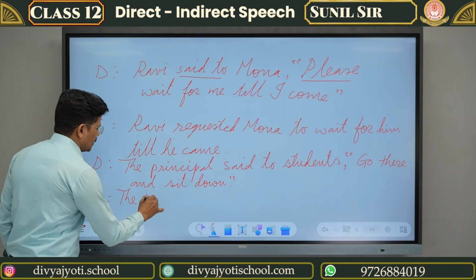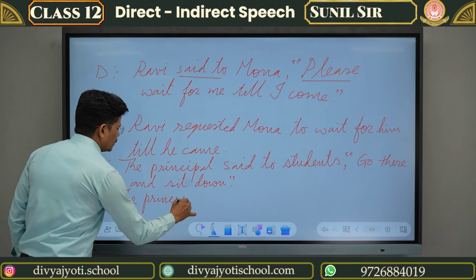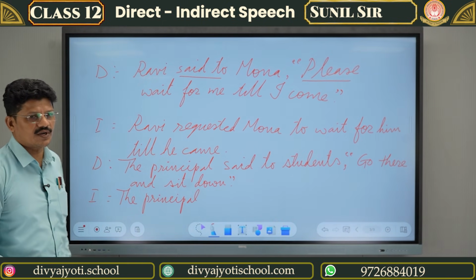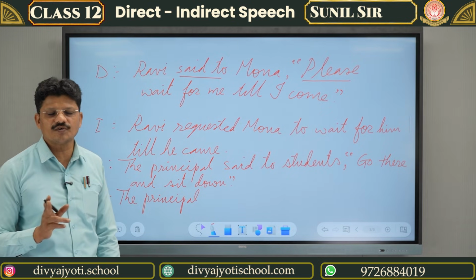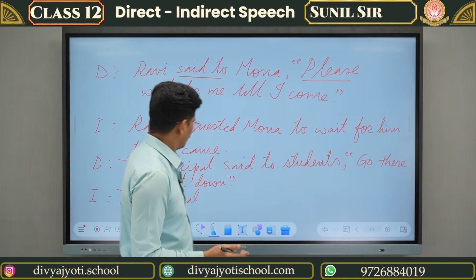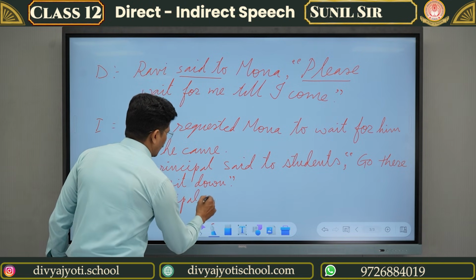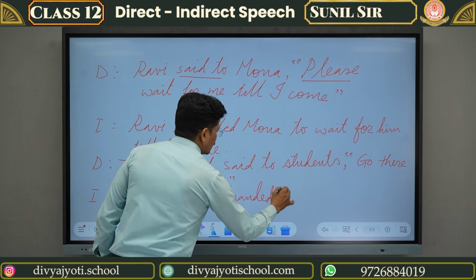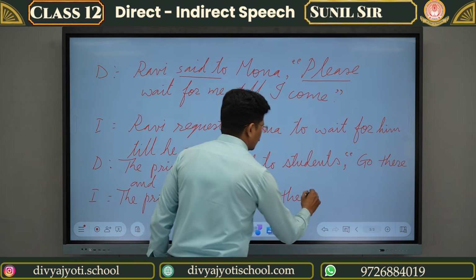The principal, no, you don't have to use asked, because he is giving the command, so you can use two words, commanded or ordered. So the principal commanded the students.